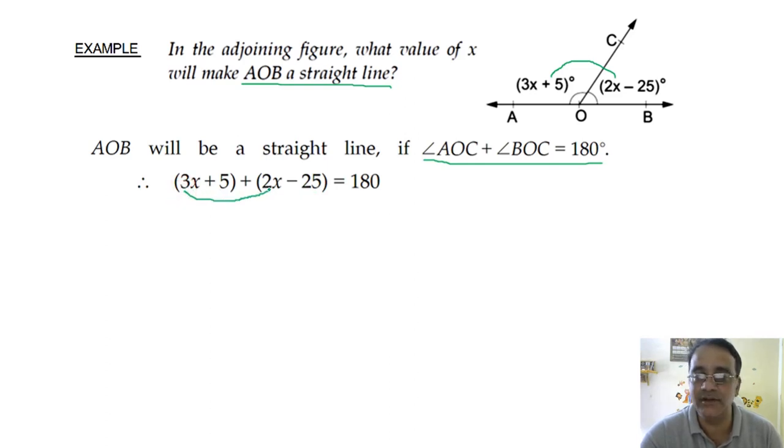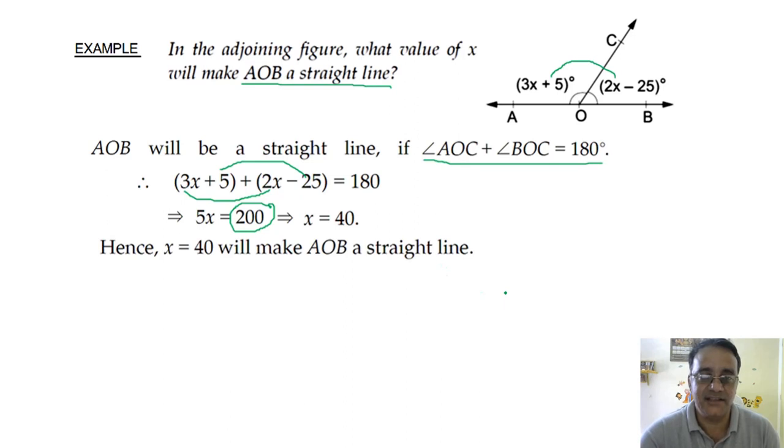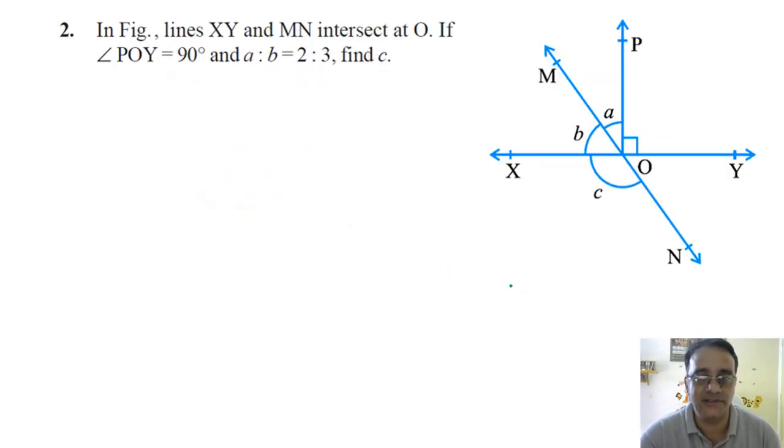3x plus 2x will become 5x, and 5 minus 25 will become minus 20, और minus 20 को इधर शिफ्ट करेंगे तो plus 20 हो जाएगा, that will become 200. So what is the value of x? 40. Right. Hence x is equals to 40 will make AOB a straight line. So we'll move towards now the exercise question.